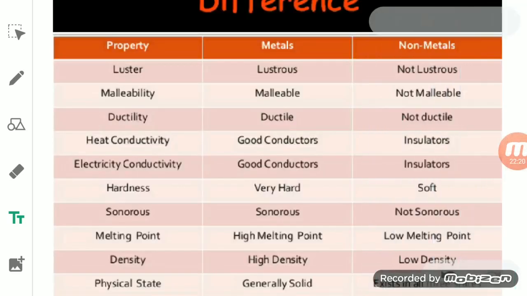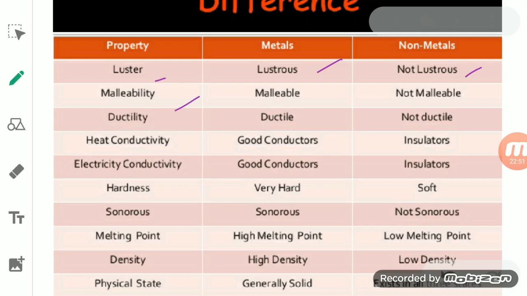Now we will talk about the difference between metals and non-metals. On the basis of properties, the first property is luster, meaning shining. Metals have a shining surface, while non-metals are non-lustrous, which means they do not have a shining surface.